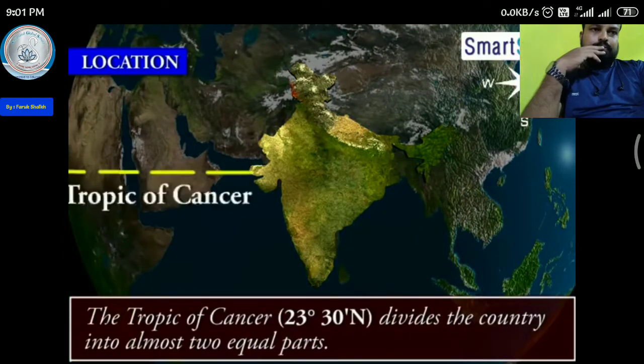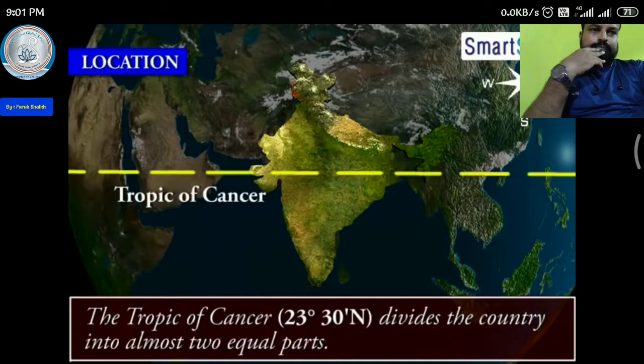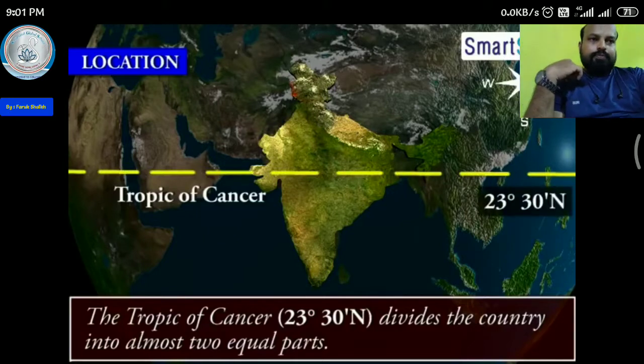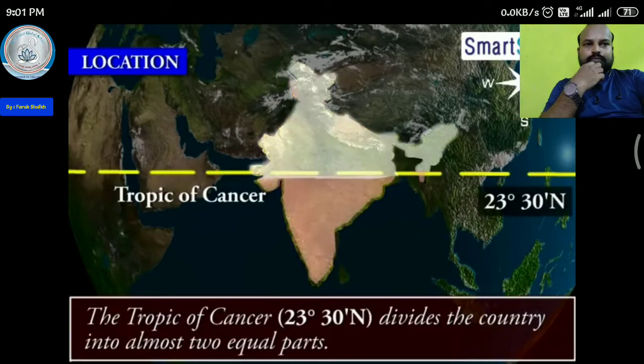The Tropic of Cancer at 23 degrees 30 minutes north divides the country into almost two equal parts.